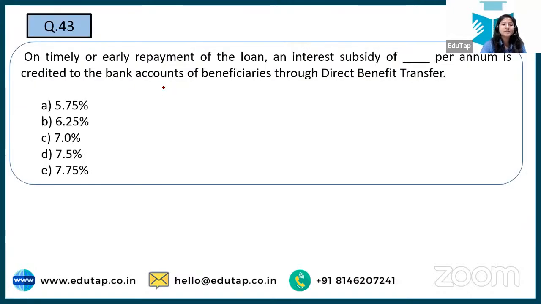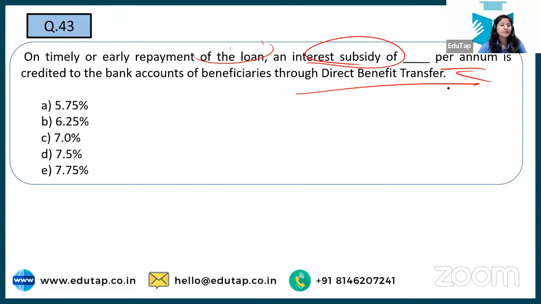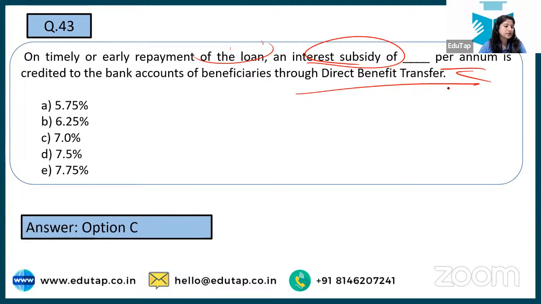Next, on timely and early repayment of loan, how much interest subsidy per annum will be credited through DBT, direct benefit transfer? Yes, Nirmal comes up with the right answer, 7%. It is there, right?